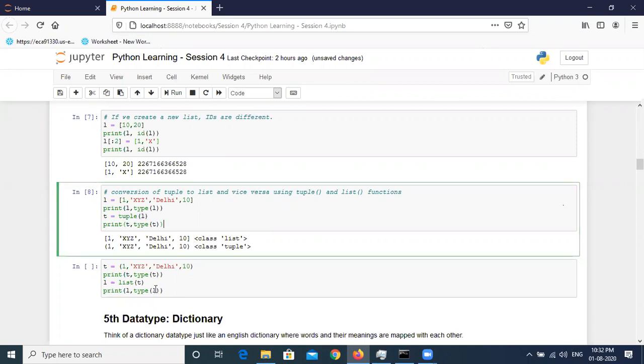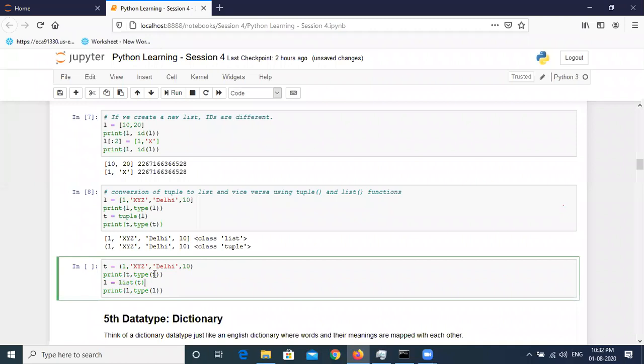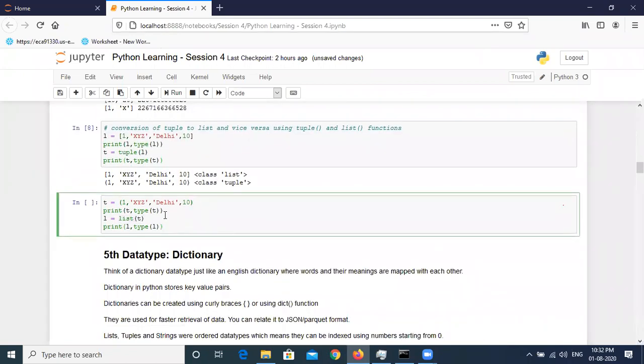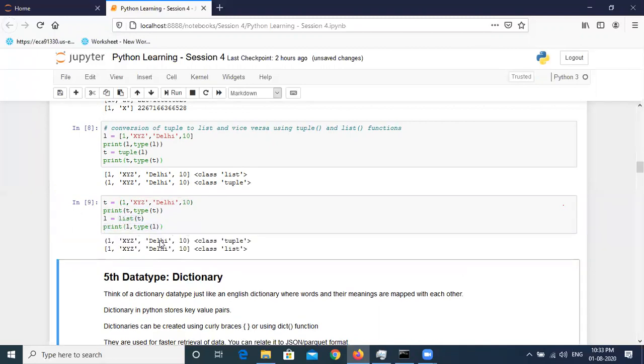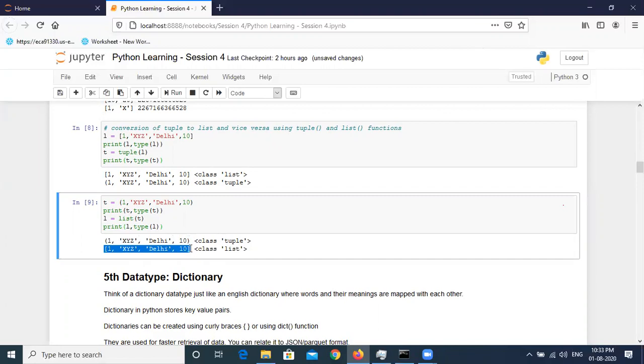And vice versa, we have another function, list, for conversion of a tuple to a list. So first of all, we are creating a tuple and storing all these elements, and then we are converting the tuple into a list using the list function. This is just the inverse of what we did in the upper cell. And finally, we are printing it in the last line. So first I will get the tuple that we have defined here using circular brackets, and then the conversion will be done to a list, and the final output will be a list. You can see circular brackets for the tuple, and after conversion it has been converted to a list, and it definitely belongs to the list class.